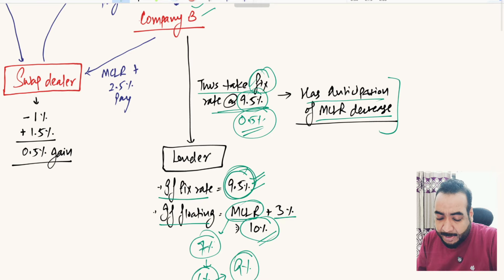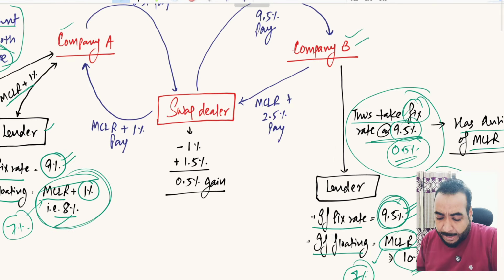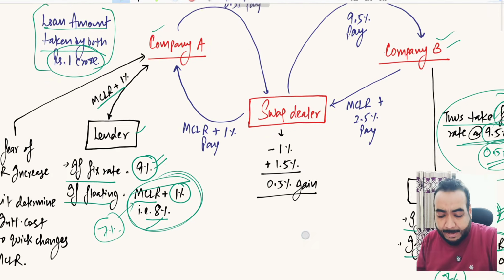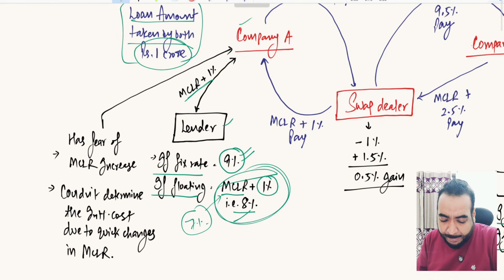Because of this anticipation, they want to convert their fixed rate obligation into a floating rate obligation. And what will happen in company A's case? Company A, which is a big company paying MCLR based, has fear of MCLR increase.